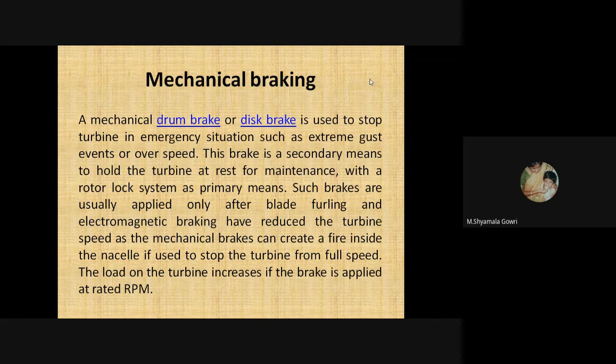This brake is a secondary means to hold the turbine at rest for maintenance, with a rotor lock system as the primary means. Such brakes are usually applied only after blade furling and electromagnetic braking have reduced the turbine speed, as mechanical brakes can create a fire inside the nacelle if used to stop the turbine from full speed. The load on the turbine increases if the brake is applied at rated speed.